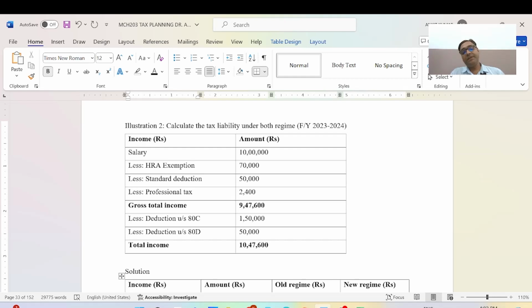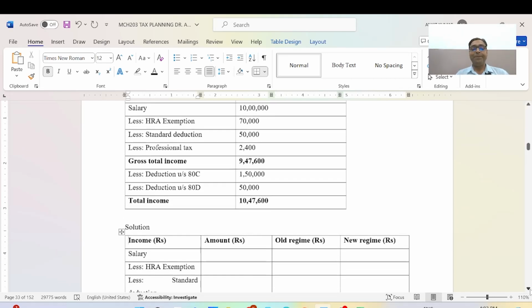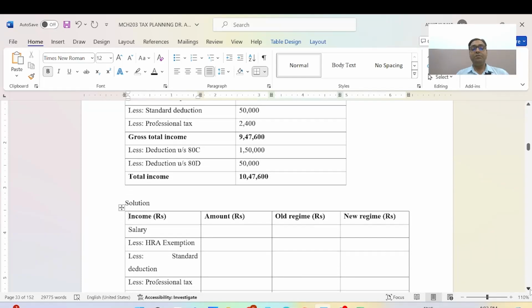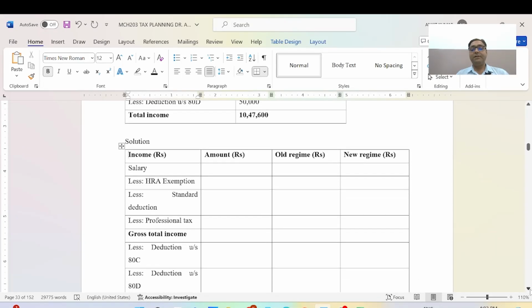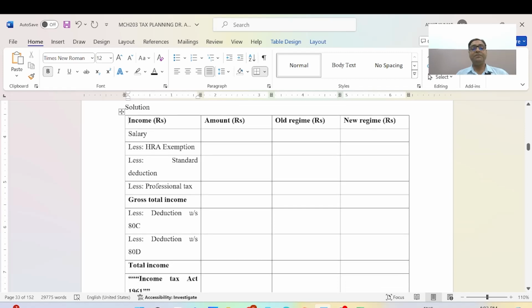Gross total income is 9,47,600, and deduction under 80C is 1,50,000, and less deduction under 80D 50,000. Total income will be 10,47,600. Now we will do a practice discussion just as per the given information.